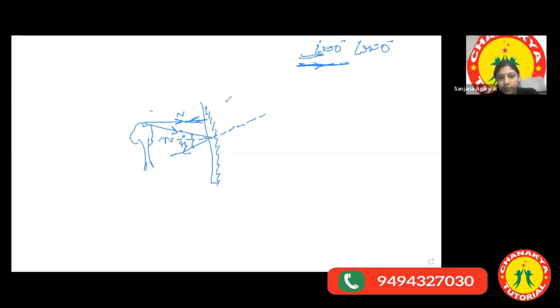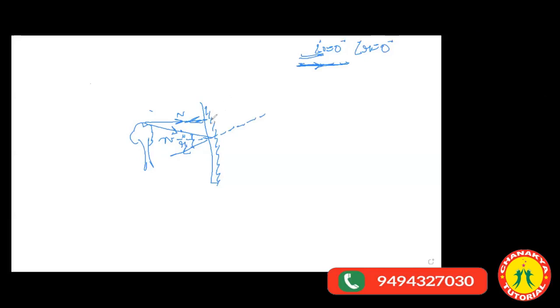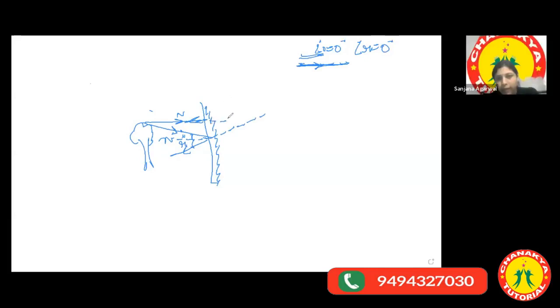Got it? Yes, ma'am. Right? So this time I have to produce back the reflected ray. I'm producing it back. And see, I have got the point. This is the point where the two reflected light rays strike behind the mirror. Because this is going behind the mirror, that's why I'm drawing it dotted. Now, from which point did I take the light rays? From the top of a tree. So this point is the image of the top of the tree.